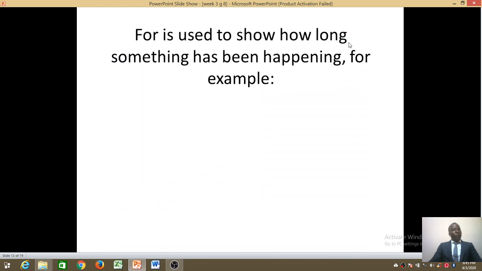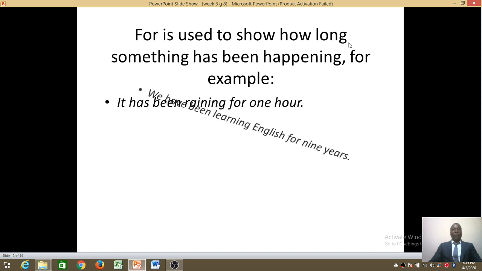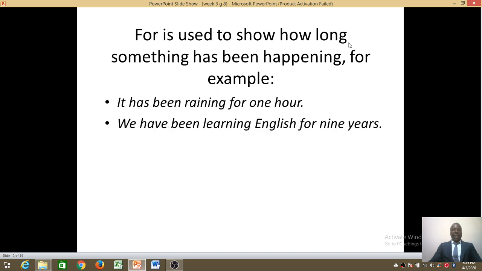What about for? For is used to show how long something has been happening. How long has it been happening? Is it 2 months? Is it 3 years? Are we talking of 4 hours? Are we talking about maybe 3 weeks? So how long? An example, it has been raining for 1 hour. The period, for 1 hour. Next, we have been learning English for 9 years. The period is 9 years.